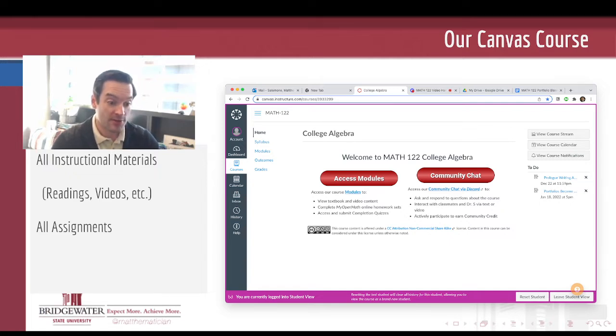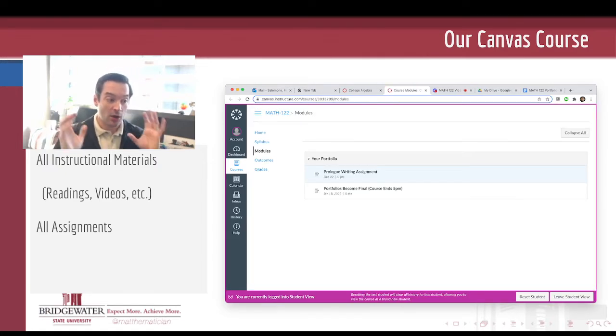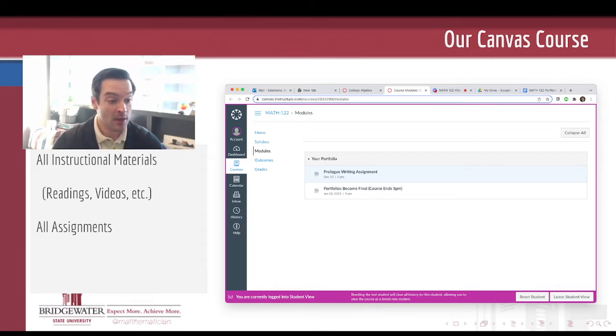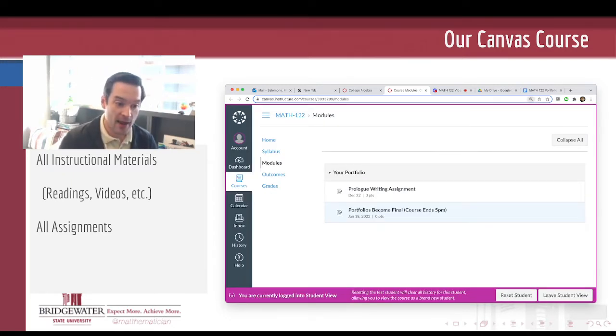When you click on the Access Modules button, it takes you to all of the assignments and the places where you'll be able to access and submit assignments for the semester. Right now there's not a lot that you'll see here, because on this first day of the semester I want to focus on getting you connected with your portfolio and completing the prologue writing assignment for that portfolio. You don't see it on my screen, but on your screen you'll see a link in your portfolio that has your name on it. When you click that link, it will bounce you over to a Google document that is shared between you and me, and you'll have to go through the process of requesting access to that document.